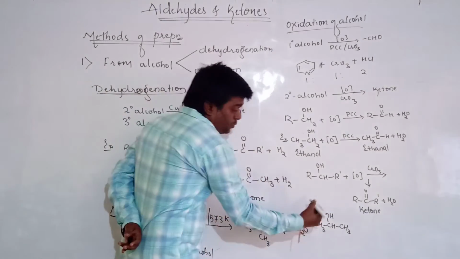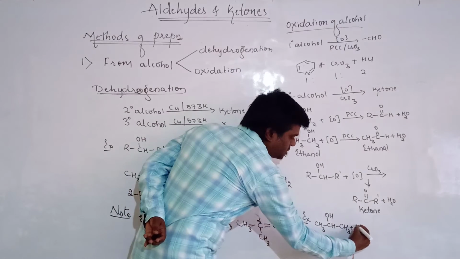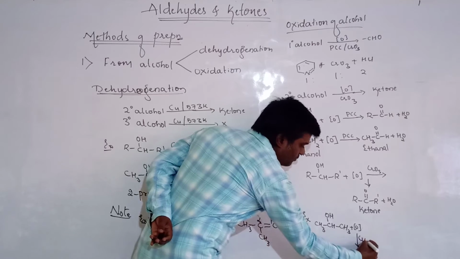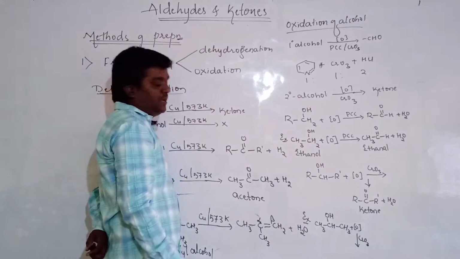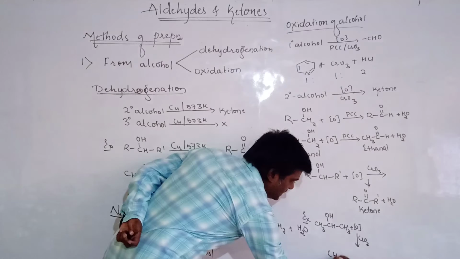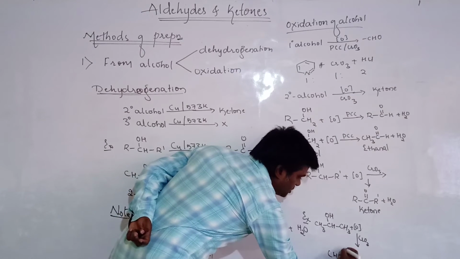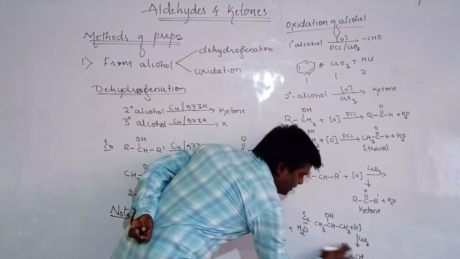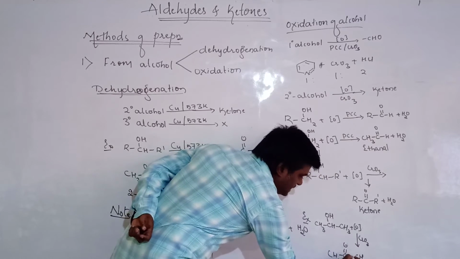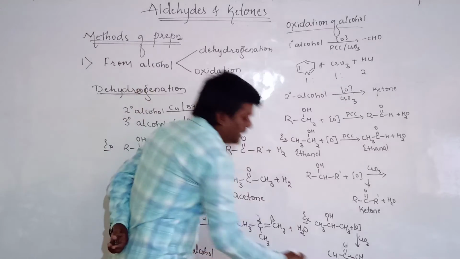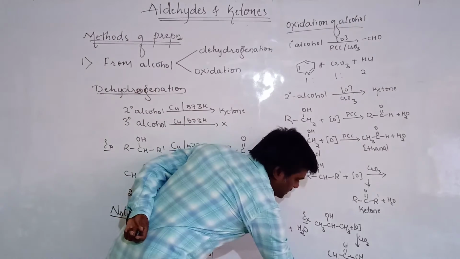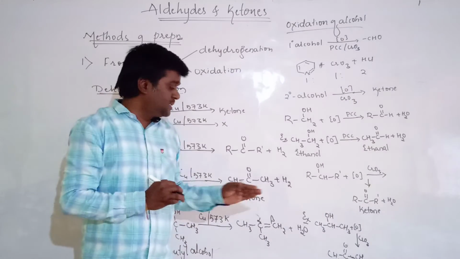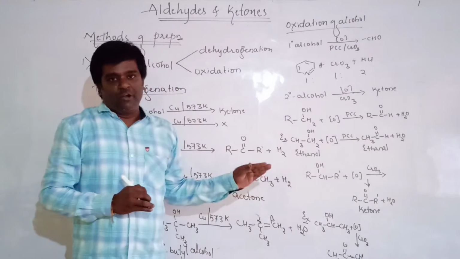When 2-propanol undergoes oxidation in the presence of CrO3, it will give the compound CH3C(=O)CH3. The name of the compound is acetone. Generally it is known as acetone and the IUPAC name is propanone.